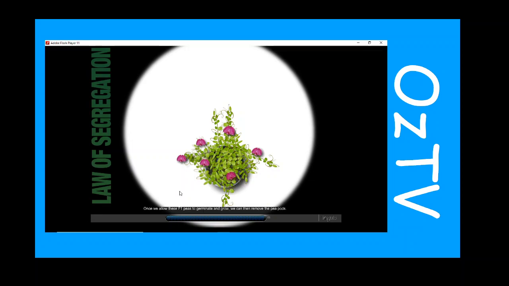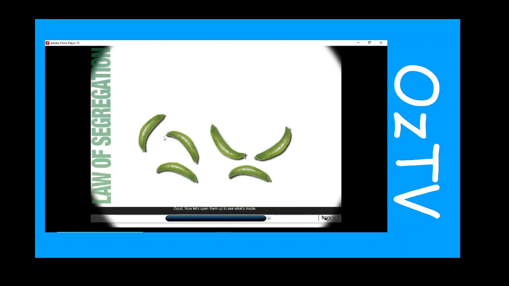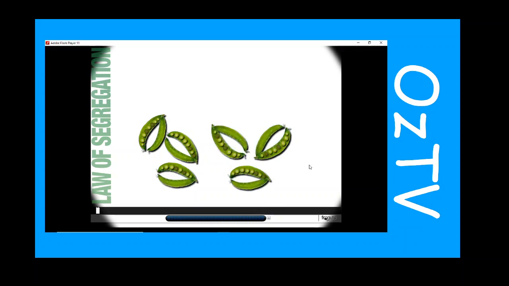Once we allow these F1 peas to germinate and grow, we can then remove the pea pods. Good. Now let's open them up to see what's inside. Very interesting indeed. There are now green peas showing up in the F2 generation, which means the F1 peas were definitely not true-bearing, nor homozygous. So now, approximately what percentage of the F2 peas appear to be green?